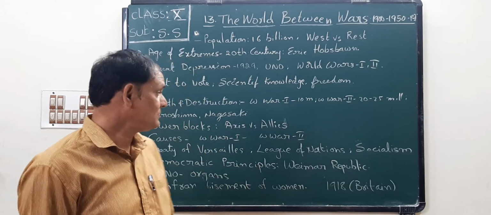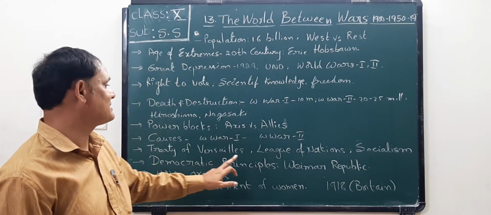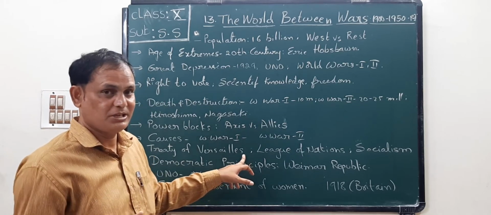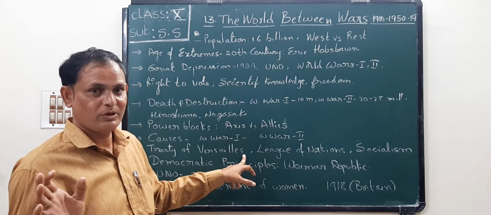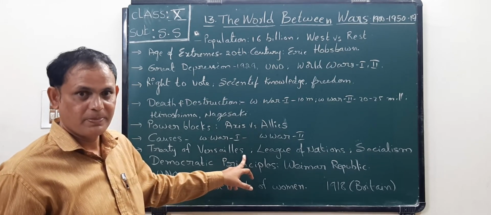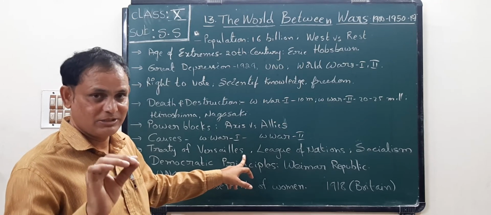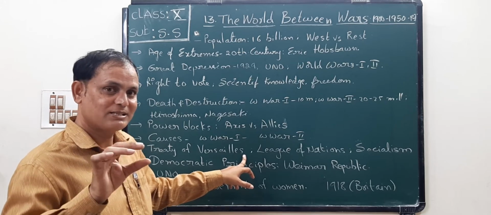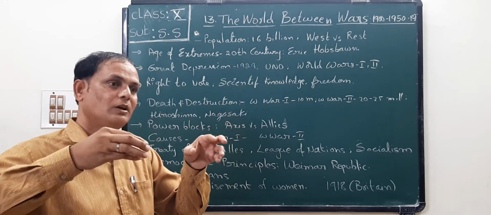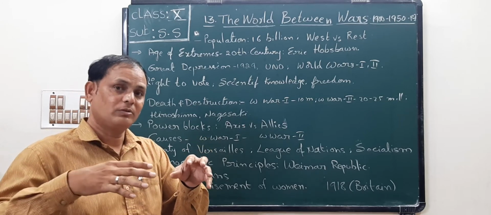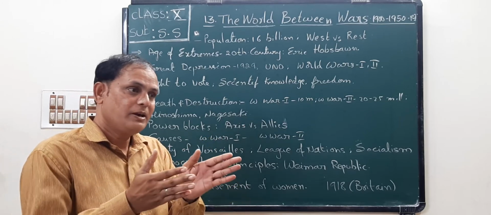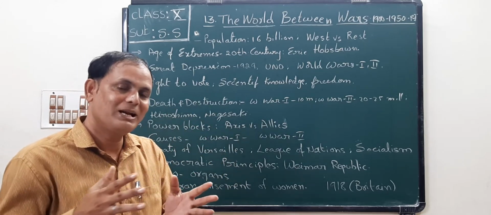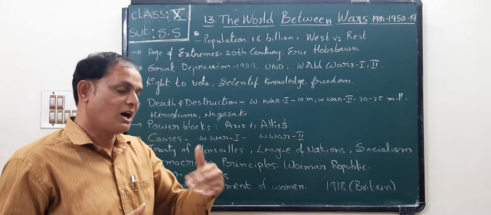Okay, children. Next, children, Treaty of Versailles. After the First World War, the victorious powers held one meeting in 1919. Okay, 32 nations attended, but they did not invite Germany. What is that country? Germany. So in the Treaty of Versailles, they put many conditions over Germany. They cut off their military strength and their armaments, etc.